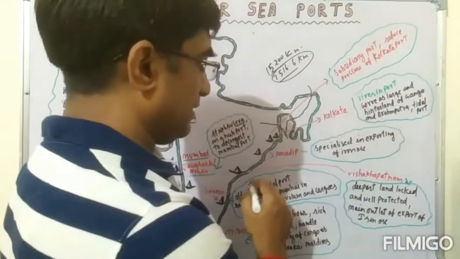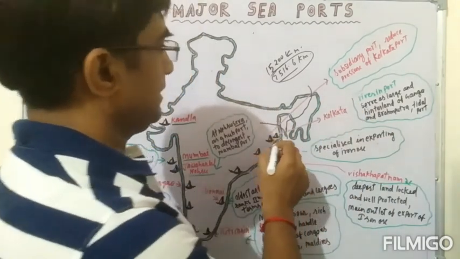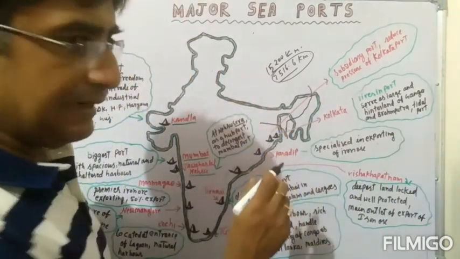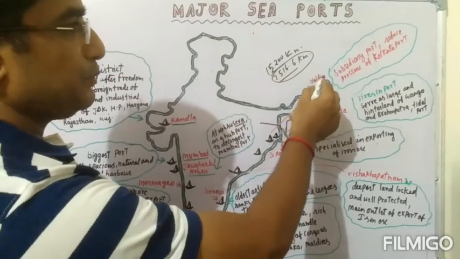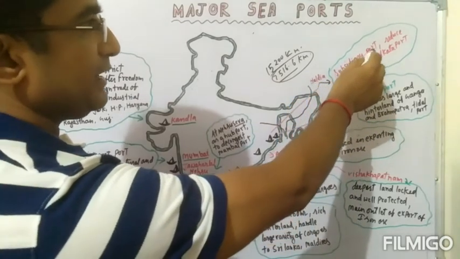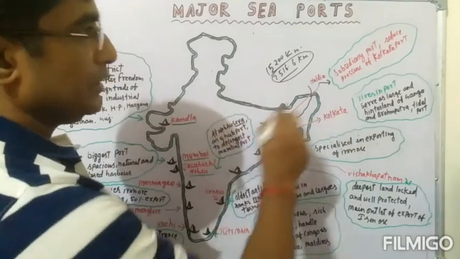It is also a tidal port of India. After the Kolkata port, the very important port of India is, student, the Haldia port. It is a subsidiary port of India because it reduces the pressure on Kolkata port.